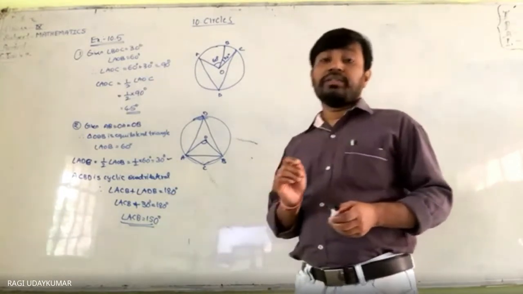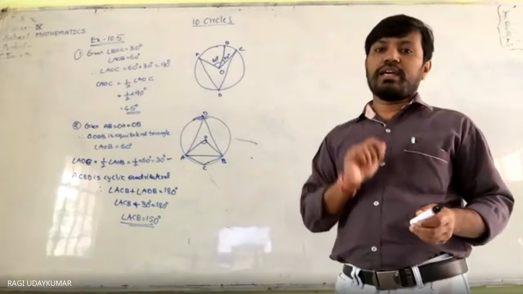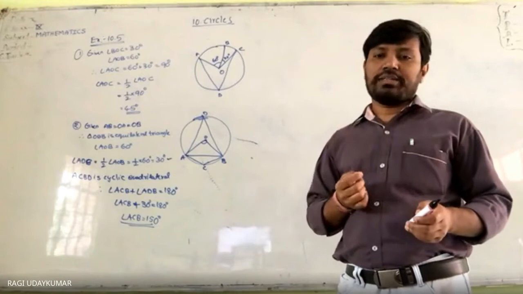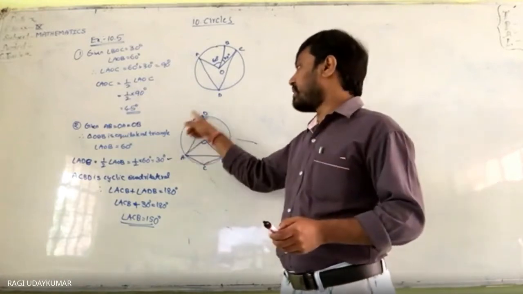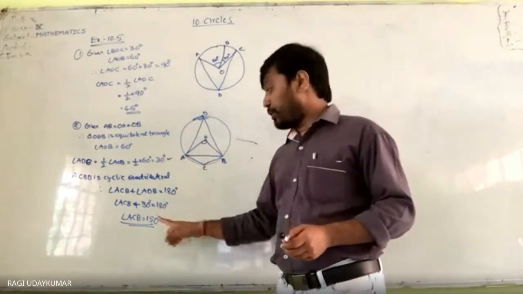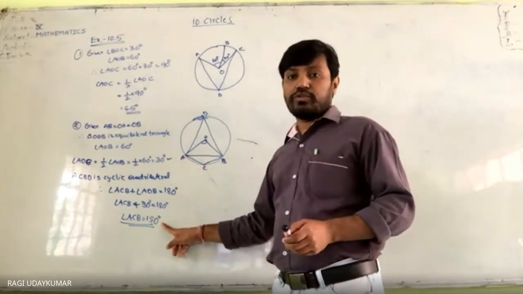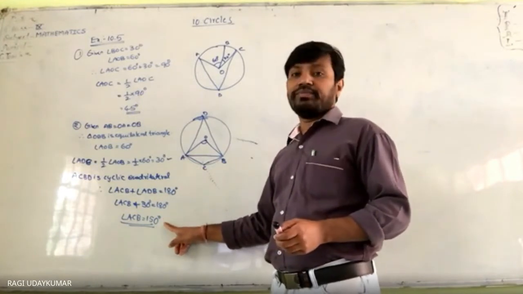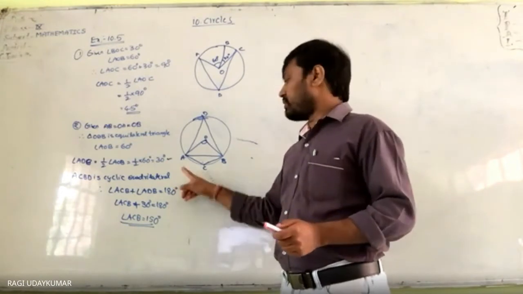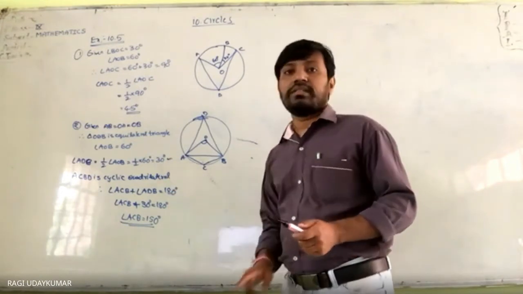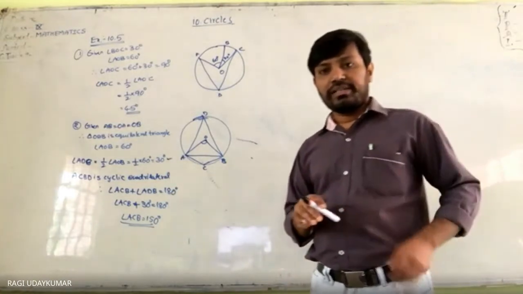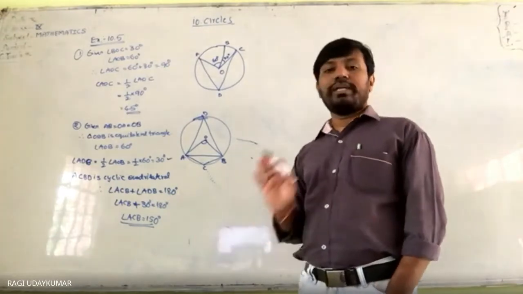Do remember that minor arc पे angle obtuse angle होता है, major arc पे angle acute होता है. So this is major arc. किधर भी angle लेवल, ये angle acute angle and minor arc पे obtuse angle. So you can observe that this is the angle made at a point on the minor arc. This angle 30 degrees is the angle at a point on the major arc. समझ में आया? So last conclusion you need to write.